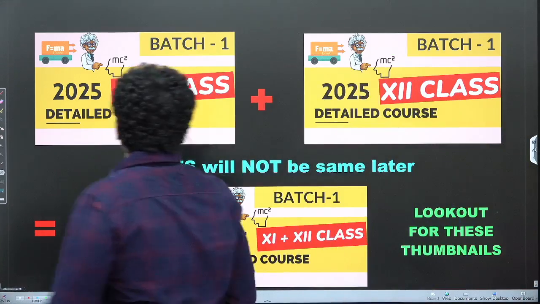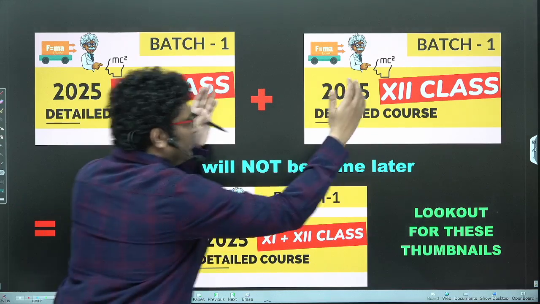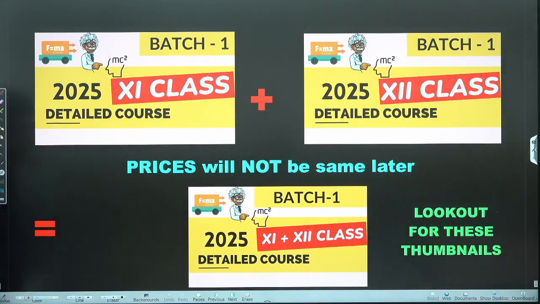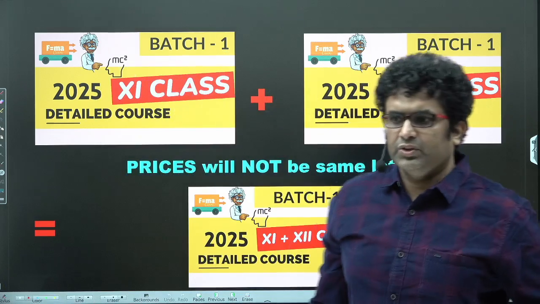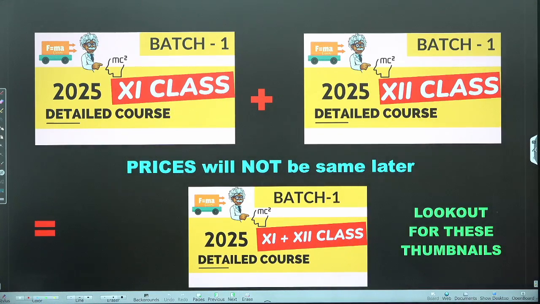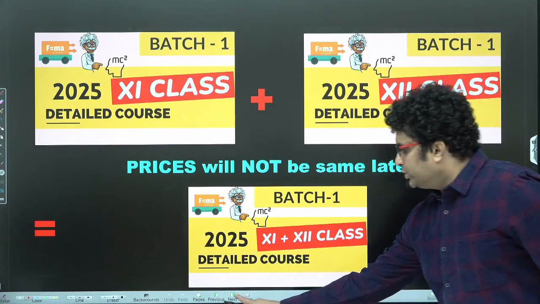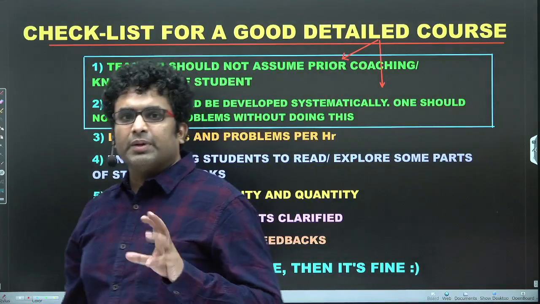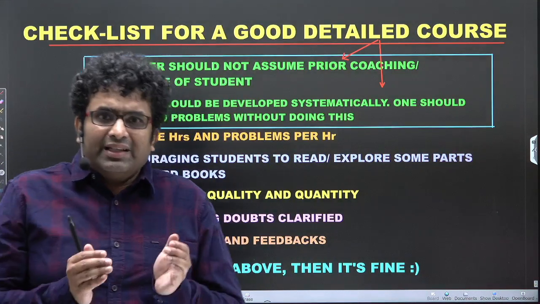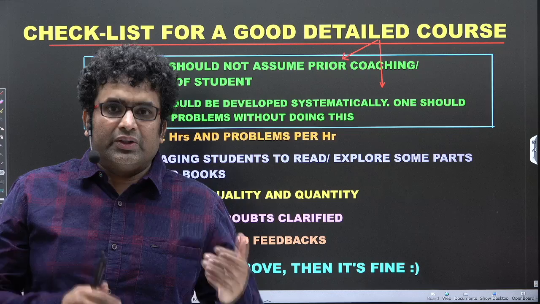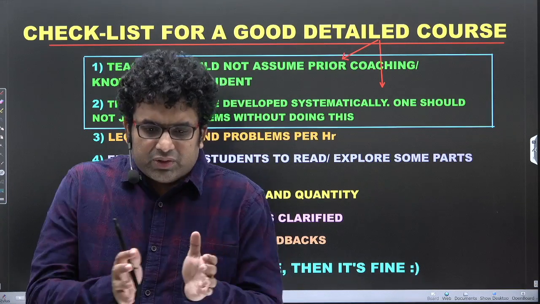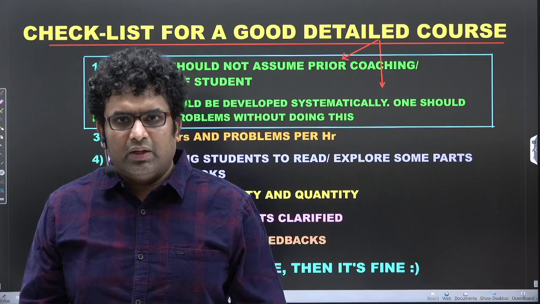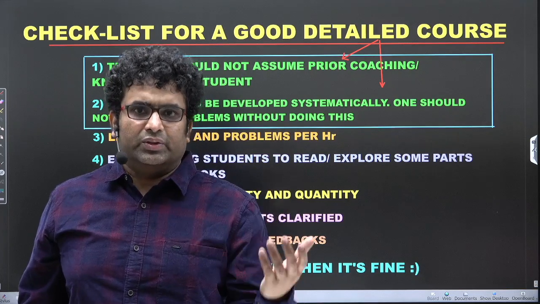Next, so remember 11th content plus 12th content equals 11th plus 12th, and prices which you are getting right now will not be the same later. So please act as quickly as possible. So I will also have an idea of forming the doubts group, how many students are coming, why this early bird offer and all, to help students. At the same time, a teacher will get an idea of how many students are interested, and based on that, doubts groups can be allotted, and future courses also get affected based on that interest.